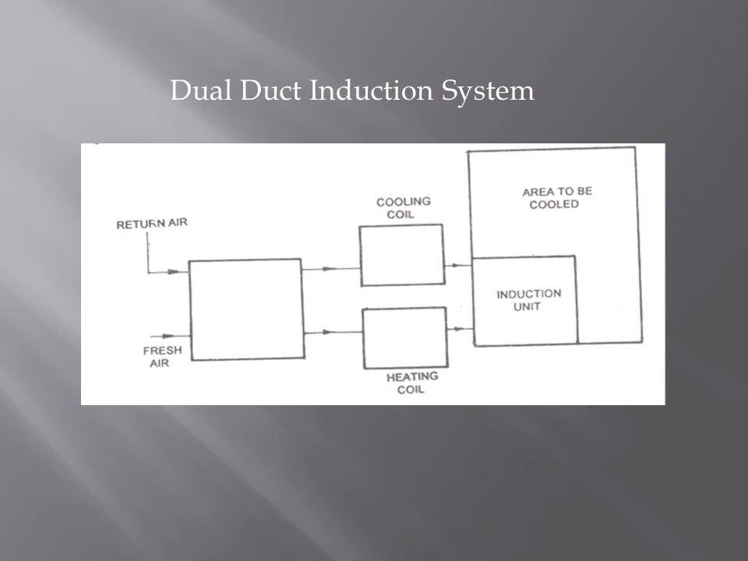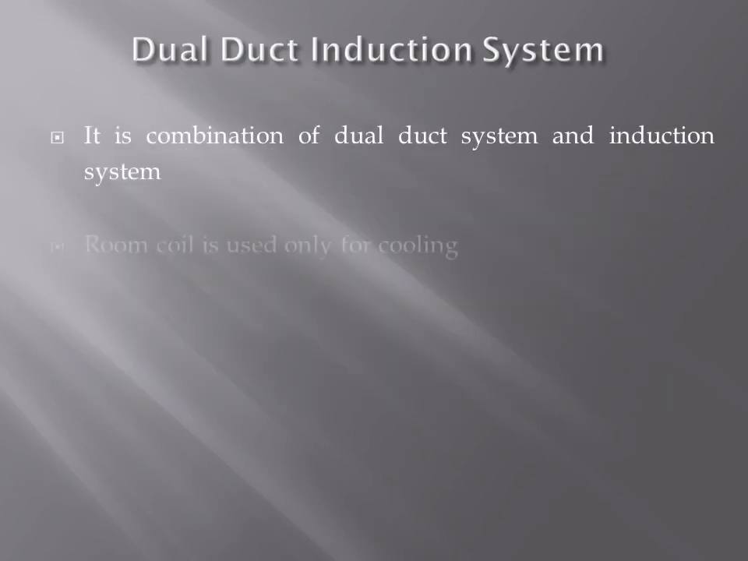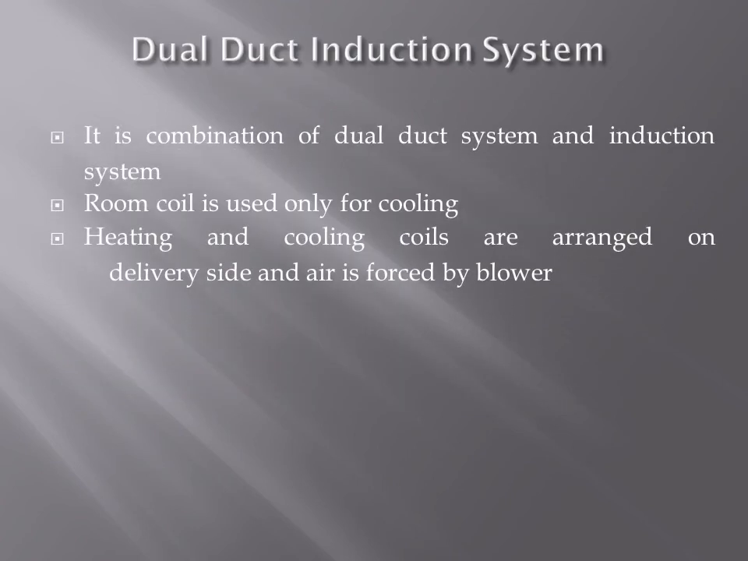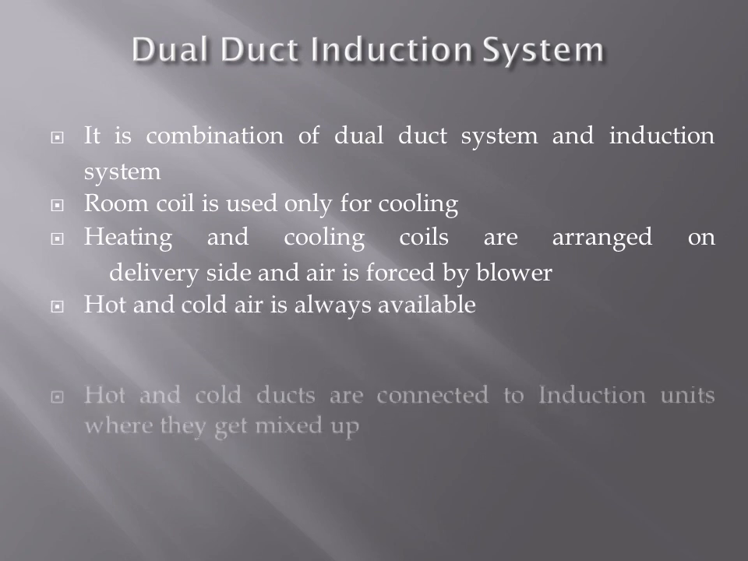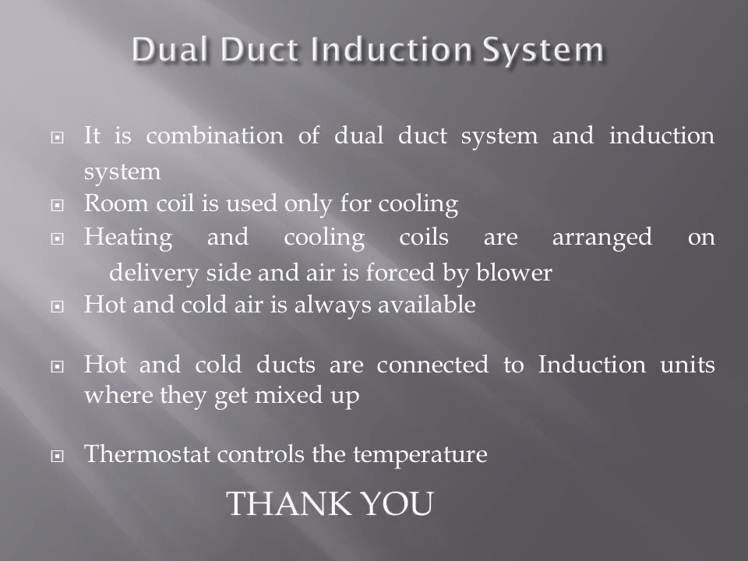This is the dual duct induction system. So heating and cooling coils are arranged on the delivery side, and air is forced by the blower. Hot and cold air is always available, and we are mixing that and controlling with the help of thermostat controls. So this is the dual duct induction system.